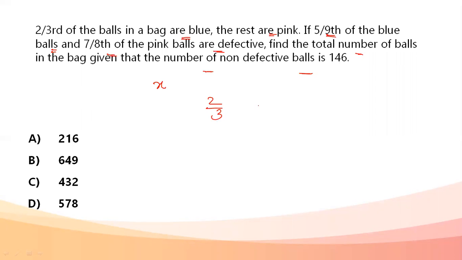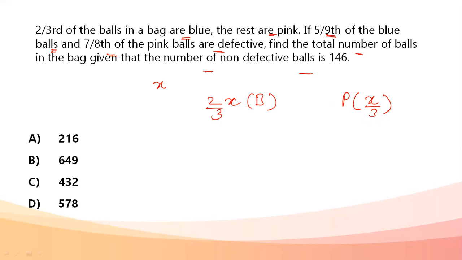Two-thirds of the balls are blue. So blue balls becomes 2 by 3. And pink, so accordingly, if two-third is blue, pink will be x by 3. Okay, total number of defective balls.